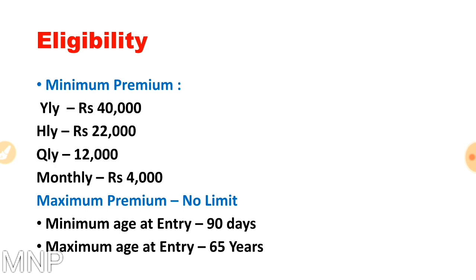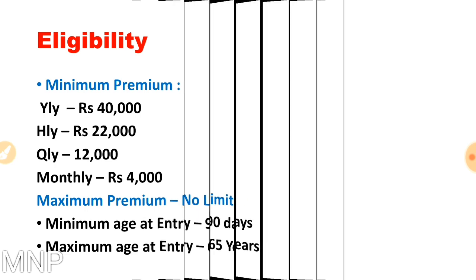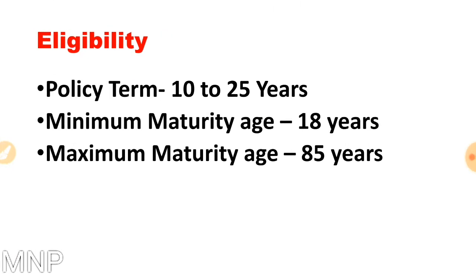Minimum age at entry should be 90 days and maximum age at entry should be 65 years. It means this policy is available for the person whose age is between 3 months to 65 years, a wide variety of age group. The policy term is 10 to 25 years. It means you have to take this policy for minimum 10 years and maximum 25 years. But one thing to remember is that the minimum maturity age of this policy is 18 years and maximum maturity age of this policy is 85 years.